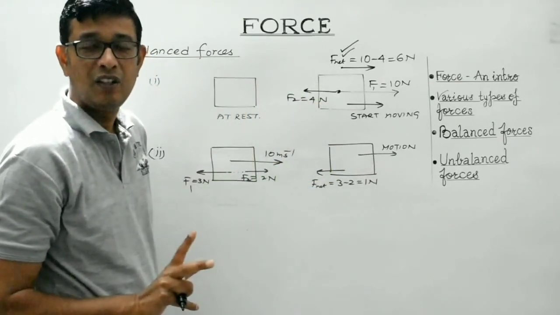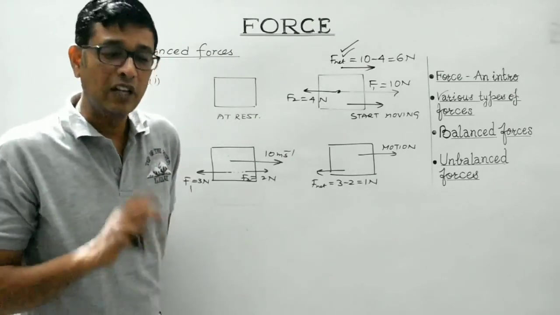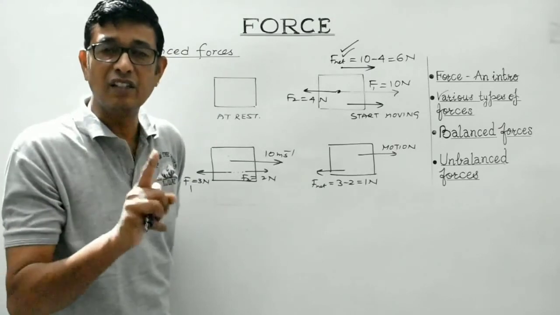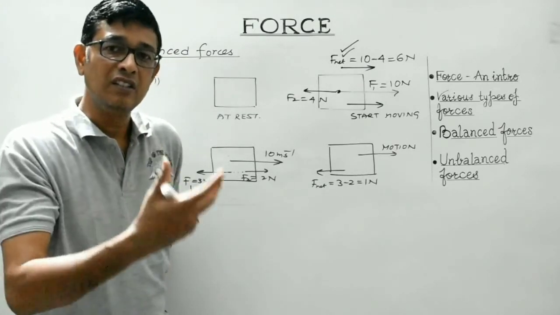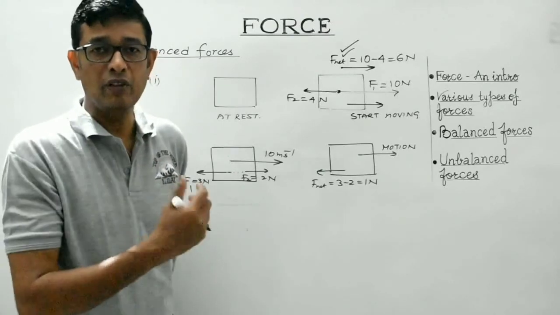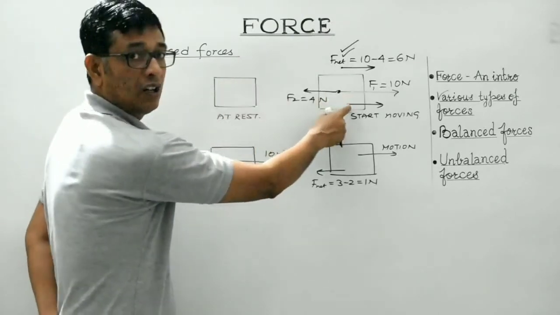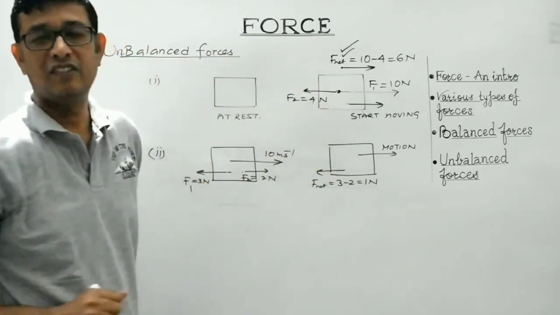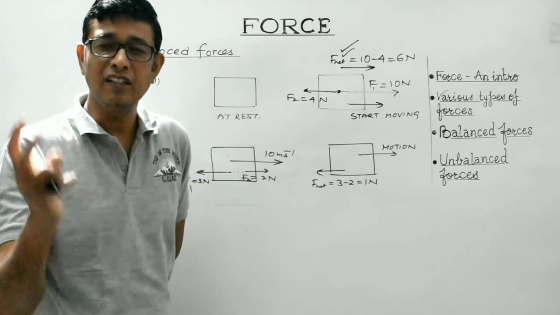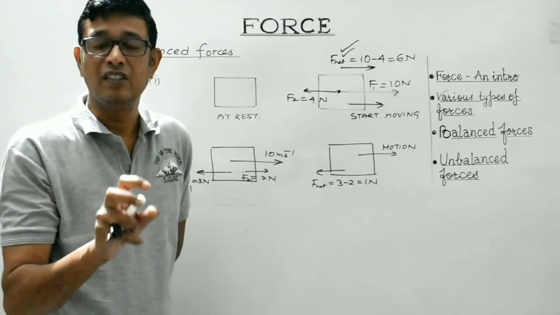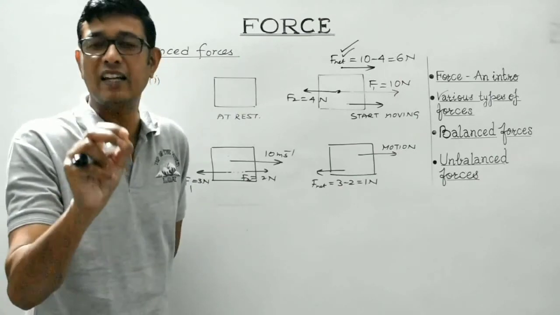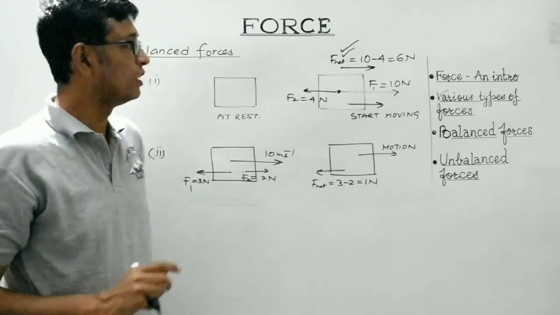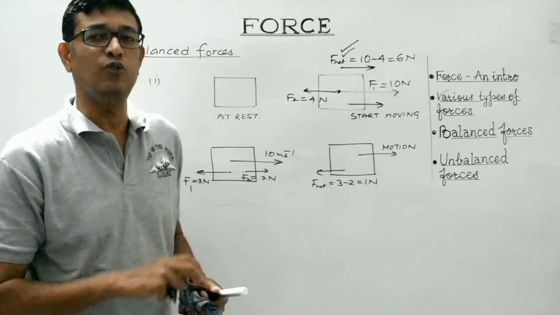Understood, students? So what are unbalanced forces? Whenever the body is under the influence of unbalanced forces, it will definitely result in a change in the state of the body. The body will either change its state from rest to motion, or from motion to rest. And second, under the influence of unbalanced forces, there must be some non-zero finite value of net force acting on the body. So students, I hope you have understood the basic concepts of force, isn't it?